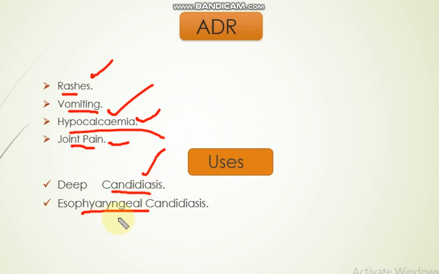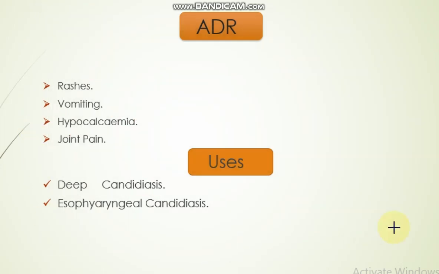And esophageal candidiasis is an infection of the esophagus or pharynx due to the Candida fungus. So in this condition we can use Caspofungin. So that's the general introduction, mechanism of action, ADRs, and uses of Caspofungin.